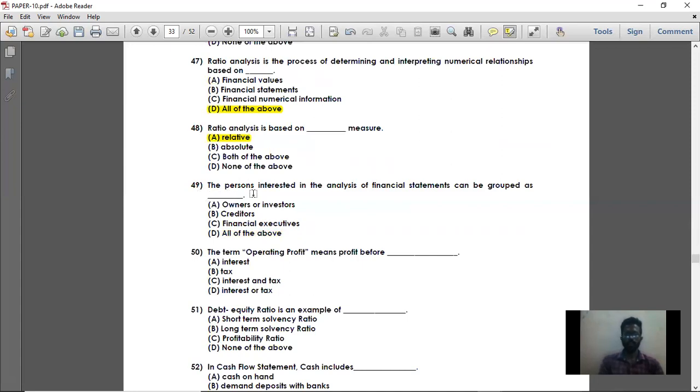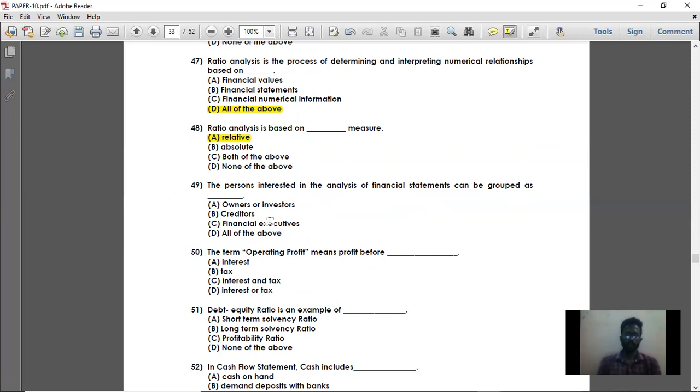Next, question number 49. The persons interested in analysis of financial statements can be grouped as who? Who is interested in interpreting the financial statements? Owners, that is equity shareholders or investors of the company. Creditors. Creditors are interested in analyzing the financial statements because they have given credit to the company.